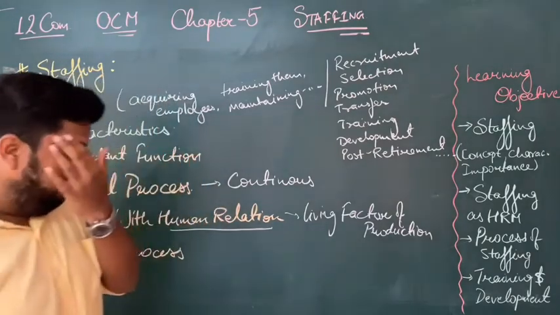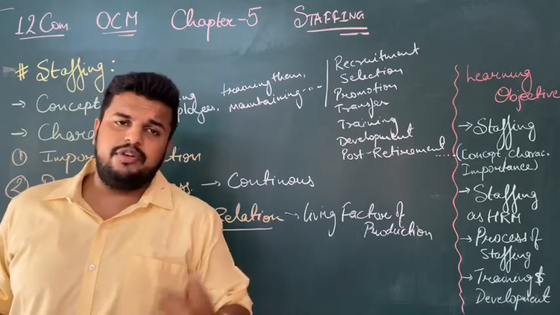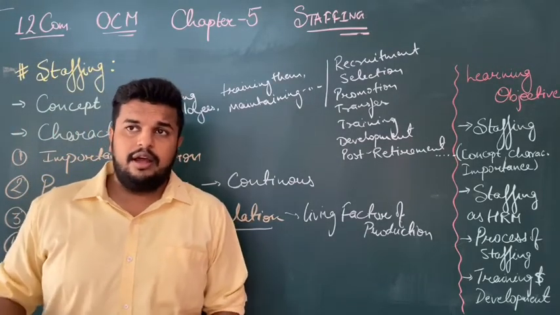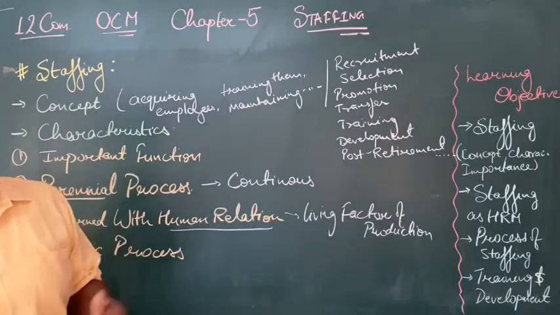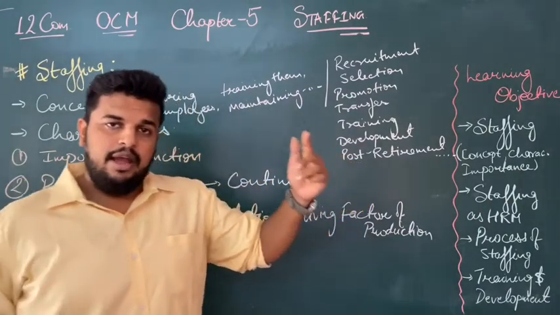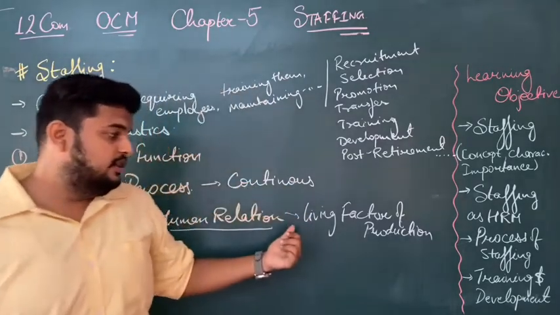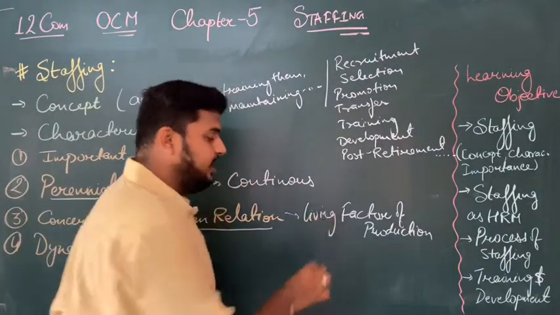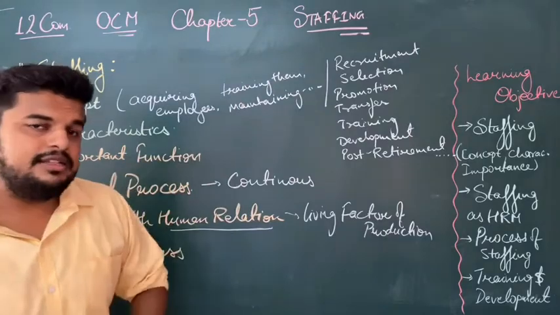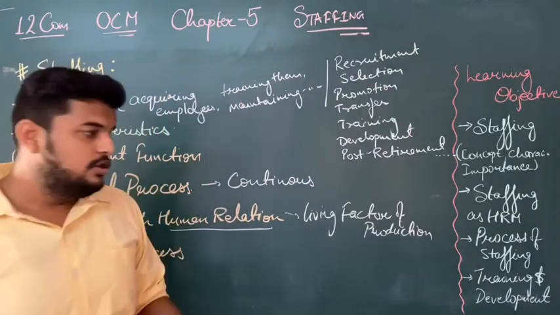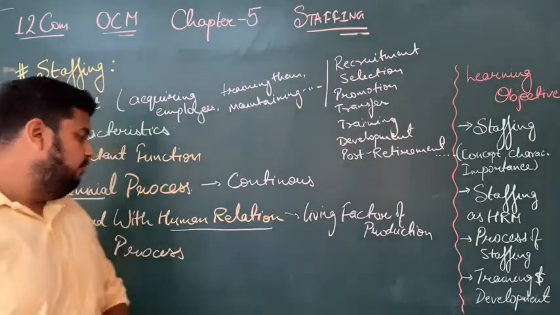For a simple example, if on any day I have more workload, for 2 days or 10 days or 1 day, I need more space, but I cannot make a building or extend a floor for 1 week. For example, I have 3 floors in the building. I want 4 floors, so I cannot make a fourth floor for 1 week or for 1 day. But this is not the case with the living factor of production, that is employees. If I want my employees to stay 1 or 2 hours more for 1 or 2 days, I can ask them, I can request them, and they can provide me the same. So it is always concerned with human relation, which is known as the living factor of production.